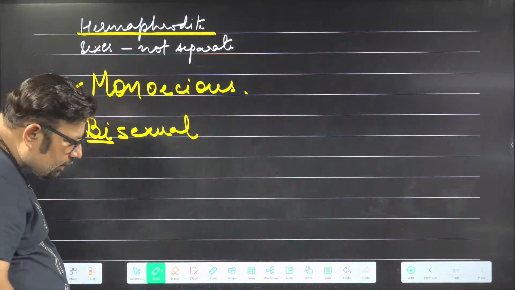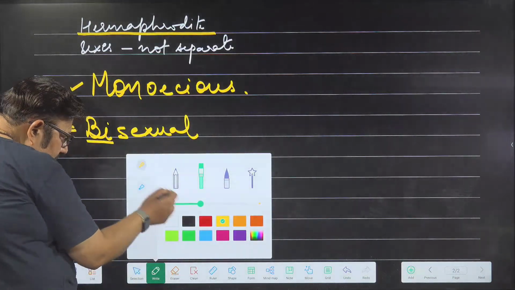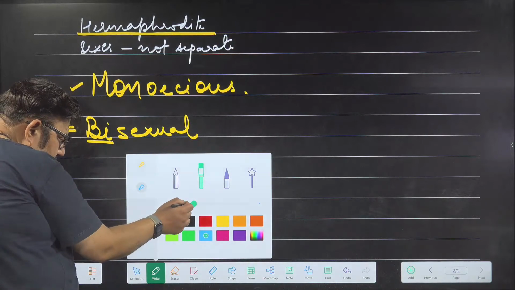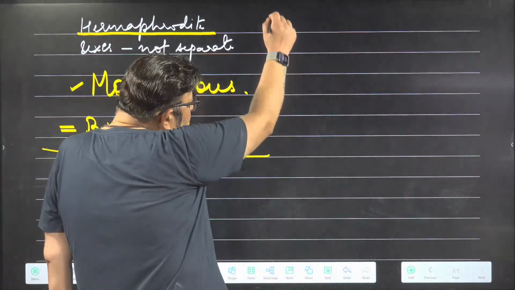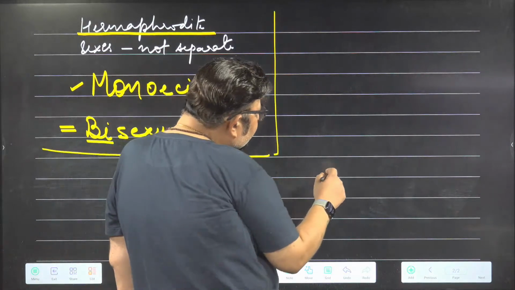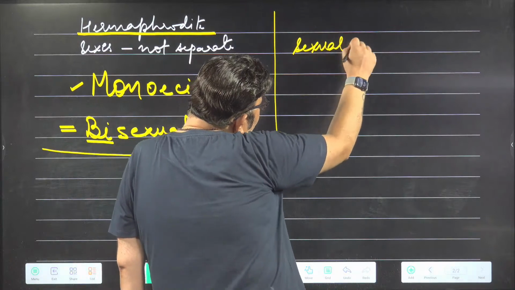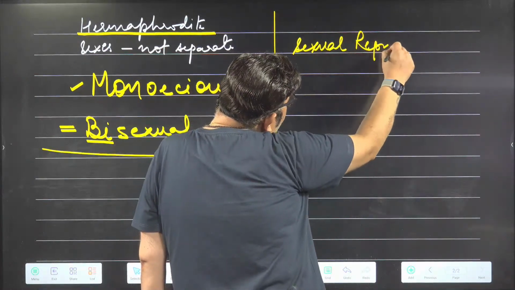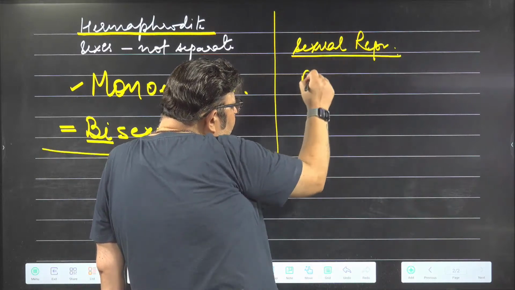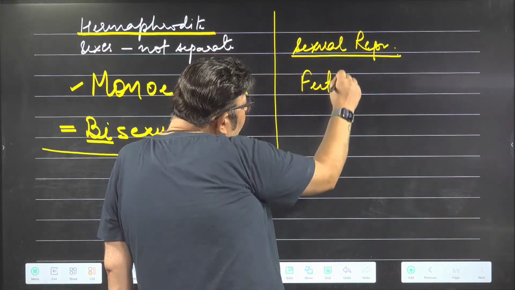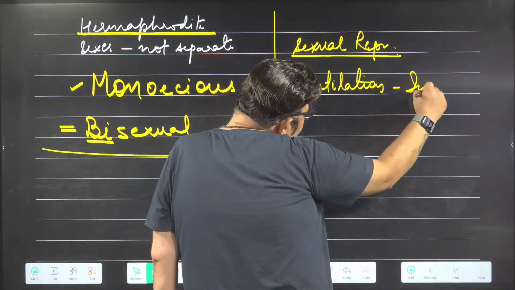Very good. Now their reproduction is both sexual as well as asexual. In sexual reproduction, a very important point, fertilization is internal.